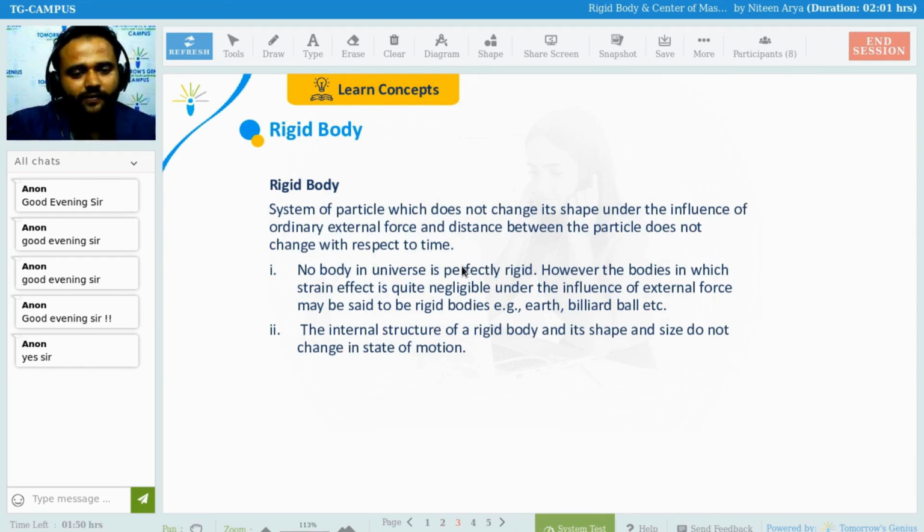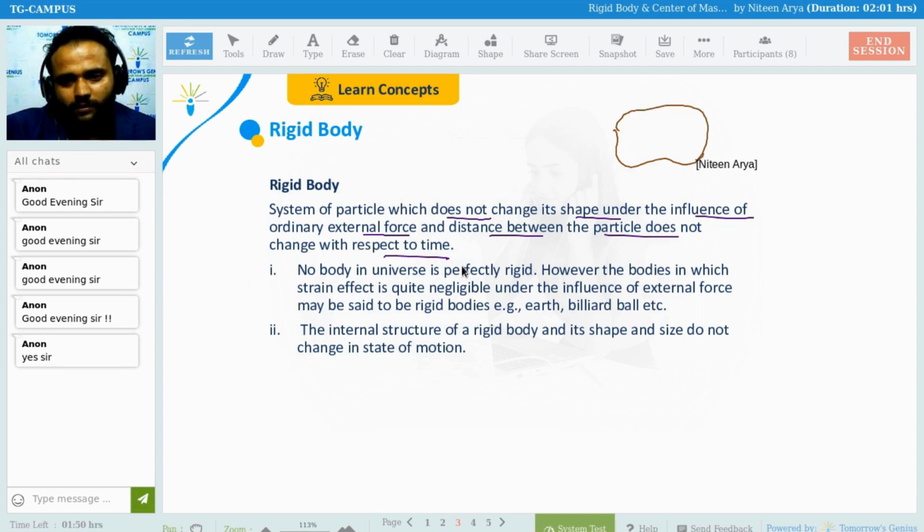So the next thing is the definition of a rigid body. Basically, a rigid body is a system of particles which does not change its shape under the influence of ordinary external force, and the distance between the particles does not change with respect to each other. Very simple. Take an example. Suppose this is a stone. Stone is a rigid body, right?